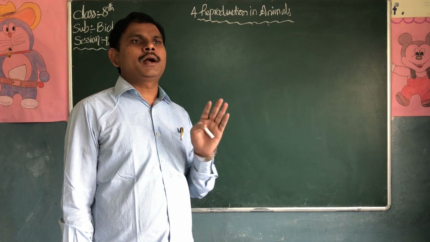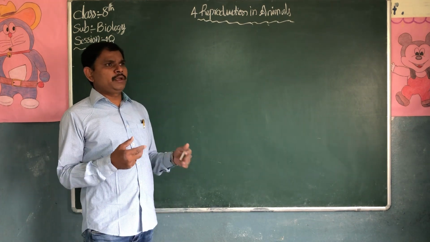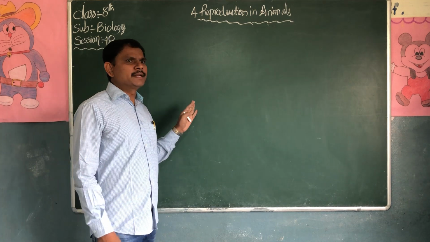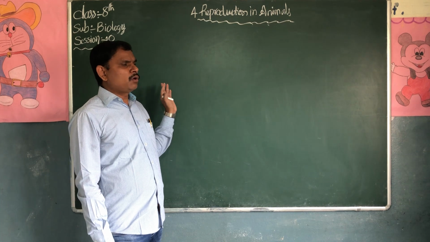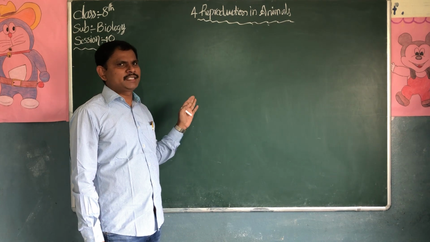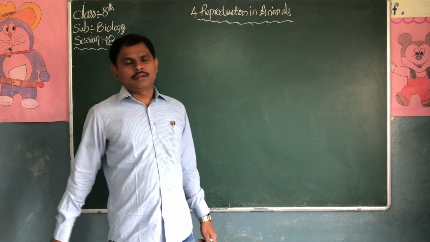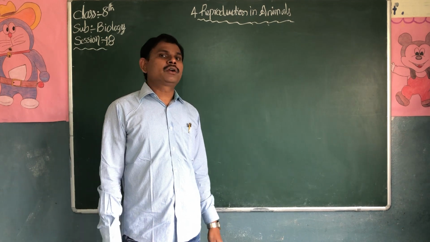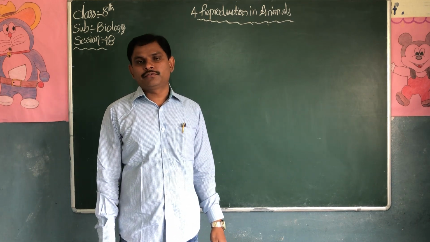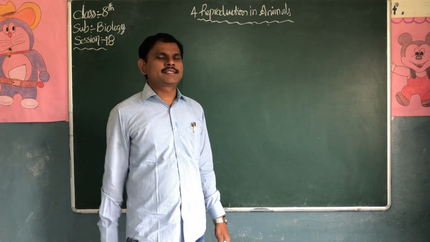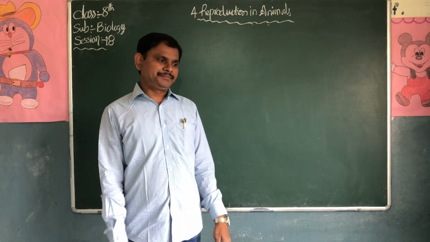male reproductive parts and female reproductive parts. The male gamete is produced in the testes, and the female gamete in the ovary. From the ovary, the ovum is released; from the testes, sperms are released. When fertilization takes place, a zygote forms, and the zygote will develop into an embryo. After 3 months, we call the embryo a fetus. This fetus develops in the mother's womb, in the uterus wall.